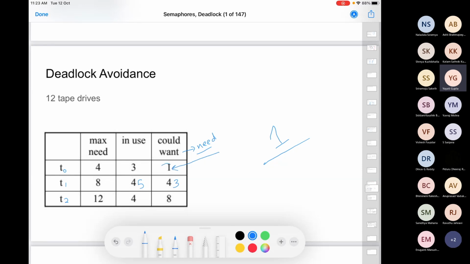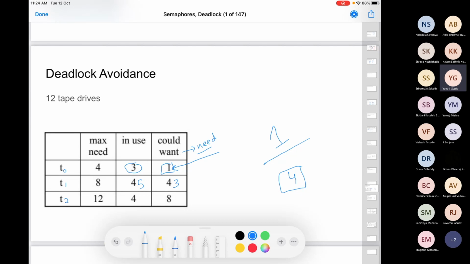Once T0 finishes its execution, it's going to release all of these 4 drives. Now how many do I have? 4 total, right? Yes, I have 4. T0 has finished executing, so we now have 4 tape drives. Which one should I give it to? T1, it requires 4. Again, if I give it to T2, there is a possibility of deadlock. So based on this, I can decide the ordering in which these processes can be executed.